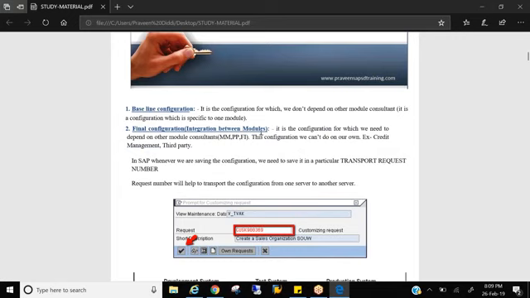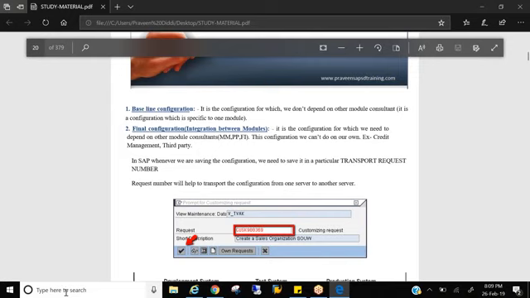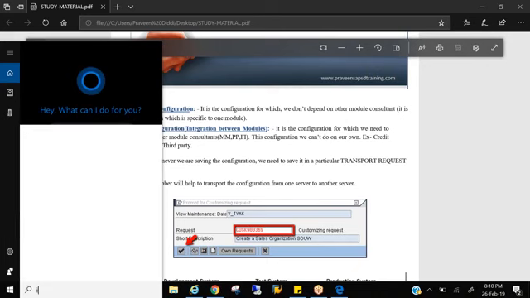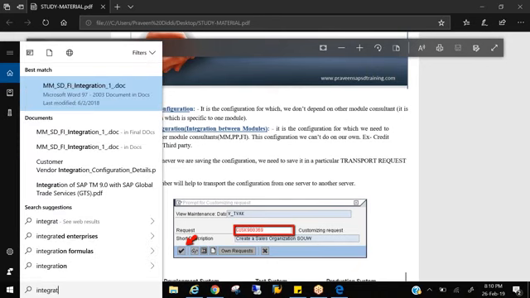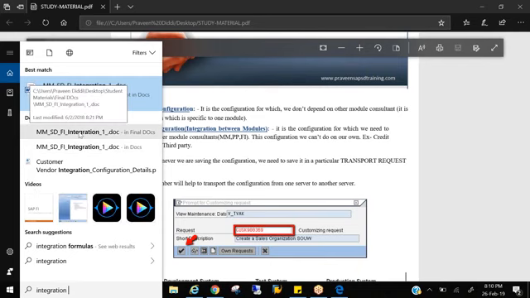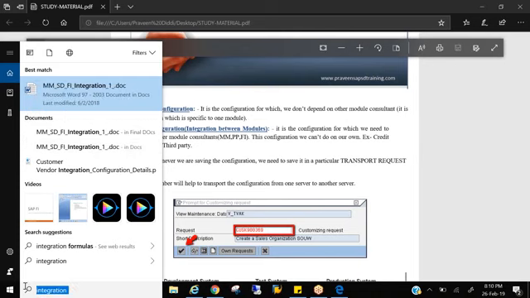Whenever you prepare a document, let's say a Word document or a presentation, it can be any document. Once you're done with the work, you give it a meaningful name and save it so that it's easy to retrieve. Let's say I want to search for an integration document in my system. I'll type SDMM, or else integration document. Right? MMSDFI integration. That means I give a meaningful name to any document so that whenever I need it, I can easily search and find it, right?